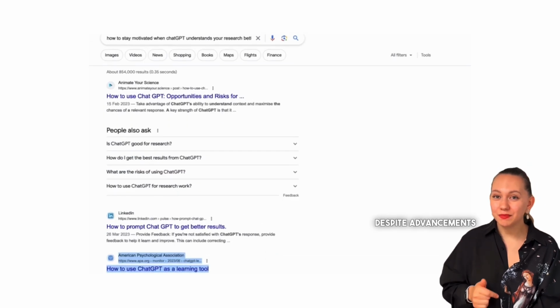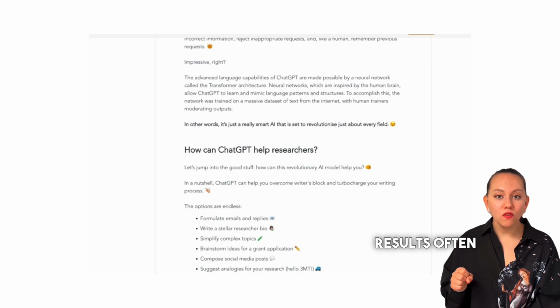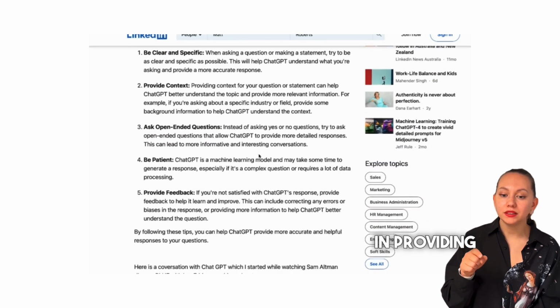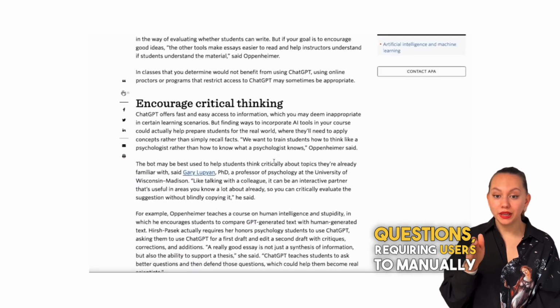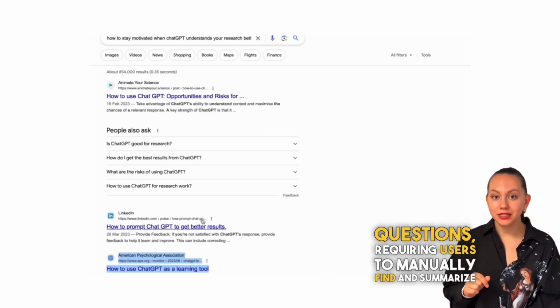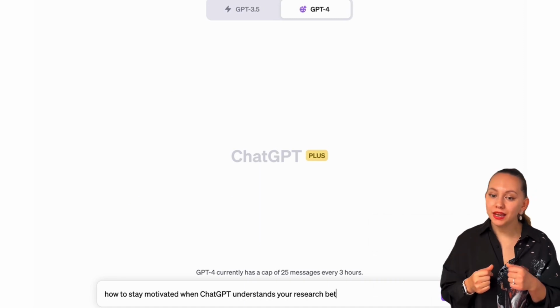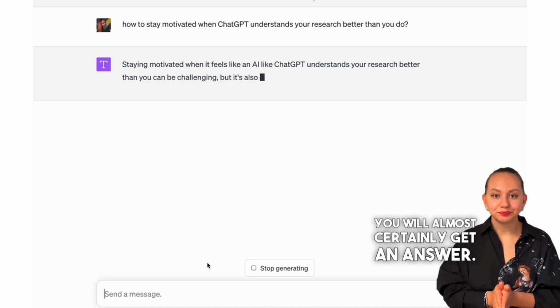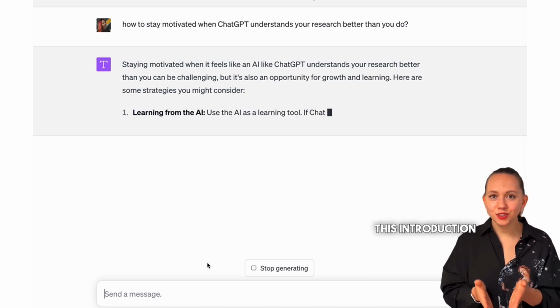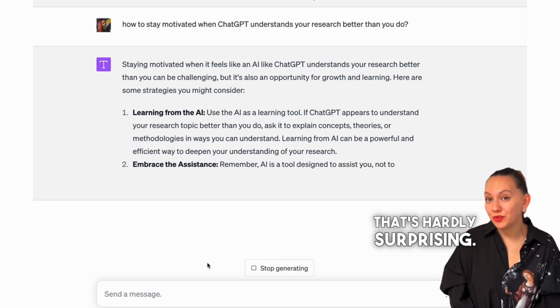Despite advancements in artificial intelligence, typical search results often still fall short in providing correct answers for non-factoid questions, requiring users to manually find and summarize the answer. On the other hand, if you ask ChatGPT any complex question, you will almost certainly get an answer. In fact, this introduction was written by ChatGPT, but these days that's hardly surprising.